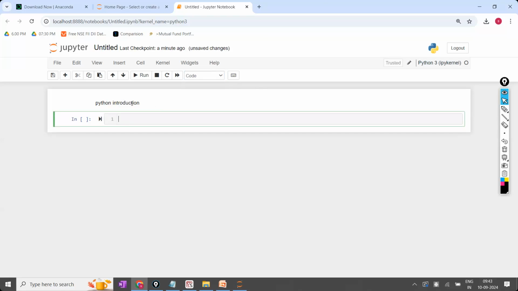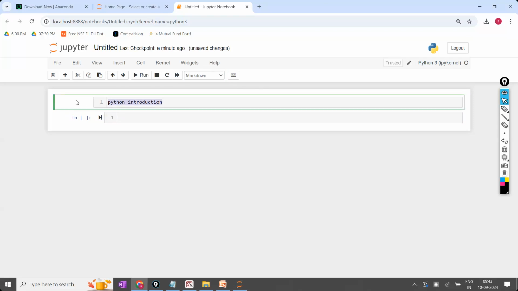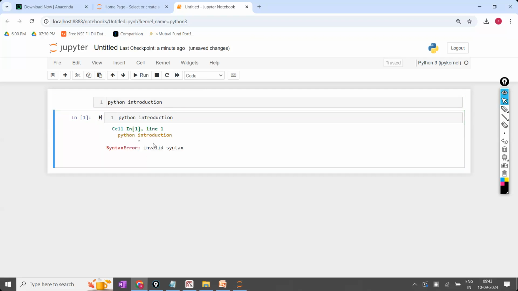So the same notes, for example, this cell, as of now, is in the markdown. Now if this cell is in the code format, and if I write the same thing here and execute the code, execute means this button, it is going to throw an error. It is assuming it as code. It is not assuming this as notes. So to be treated as notes, it has to be in the markdown.